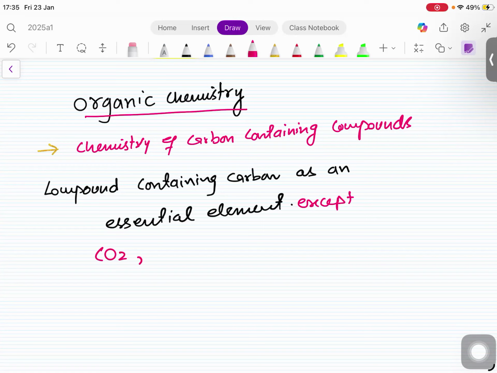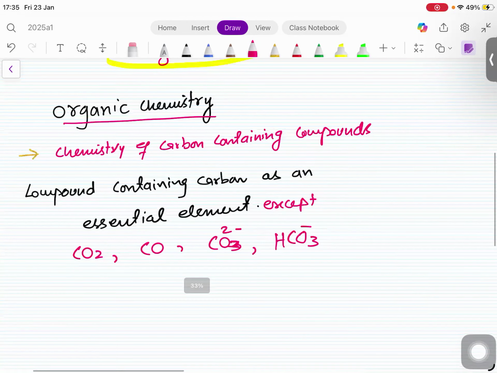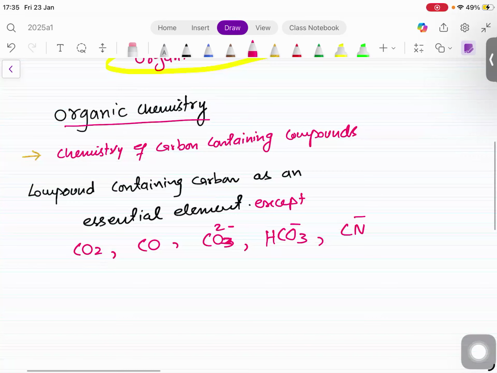You see it contains carbon, but it is not organic. Carbon monoxide contains carbon, but it's not organic. Carbonate contains carbon, but it's not organic. Hydrogen carbonate, it's not organic. Cyanides, it is not organic. So any compound which contains carbon as an essential element is organic, except these compounds. They contain carbon, but they are not organic.